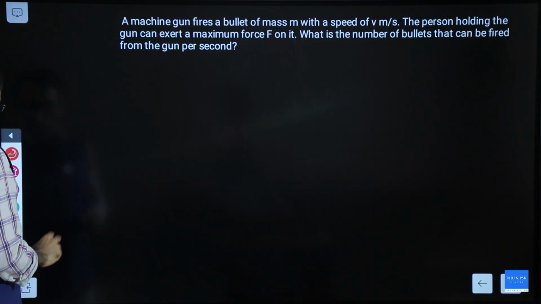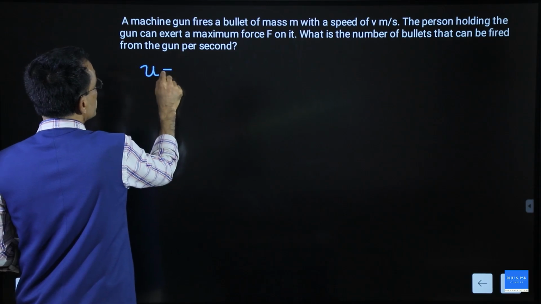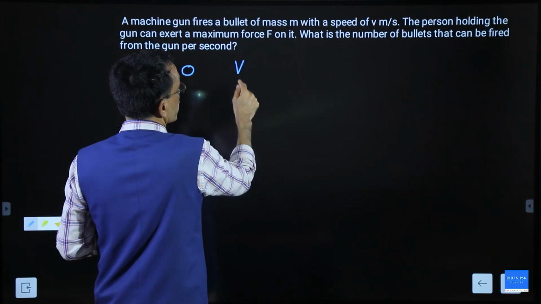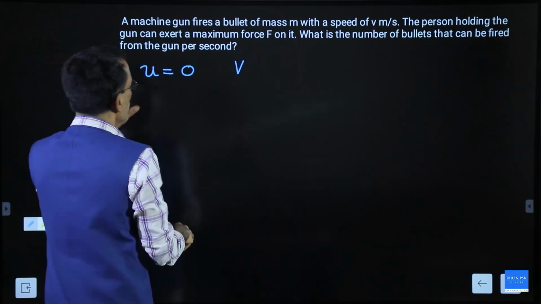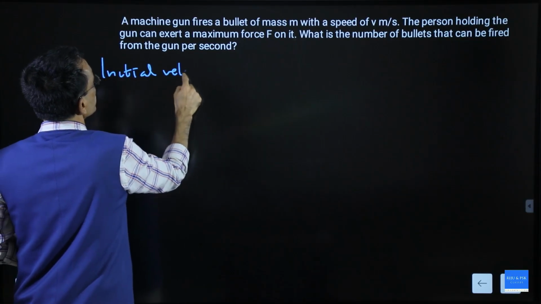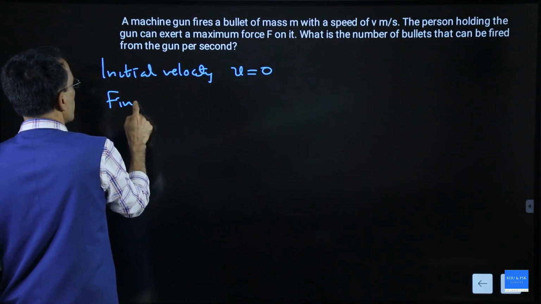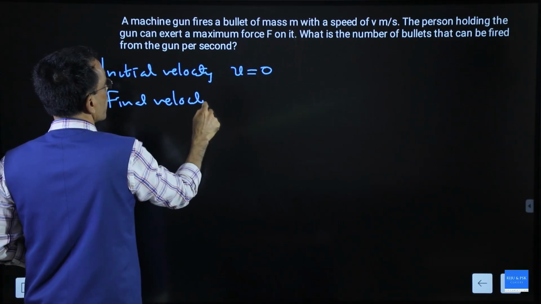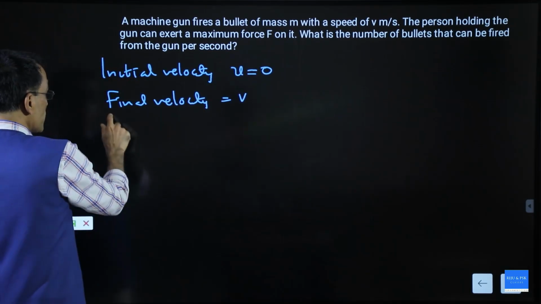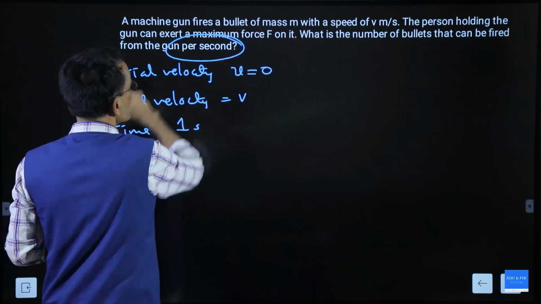How are we going to solve this? Listen carefully. Each bullet was initially at rest inside the gun. When you fired it, it came out with a velocity v. That is, the initial velocity u equal to 0, final velocity equal to v. Fine. Now time is given here. What is the time given? Time is given as 1 second, per second.